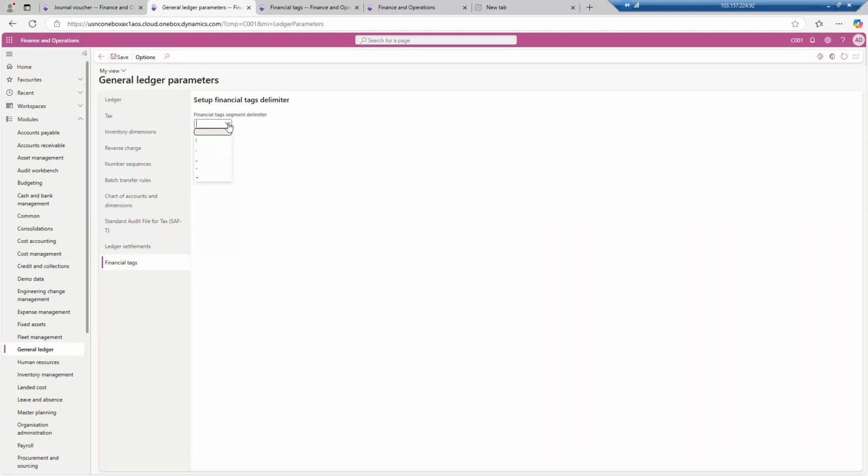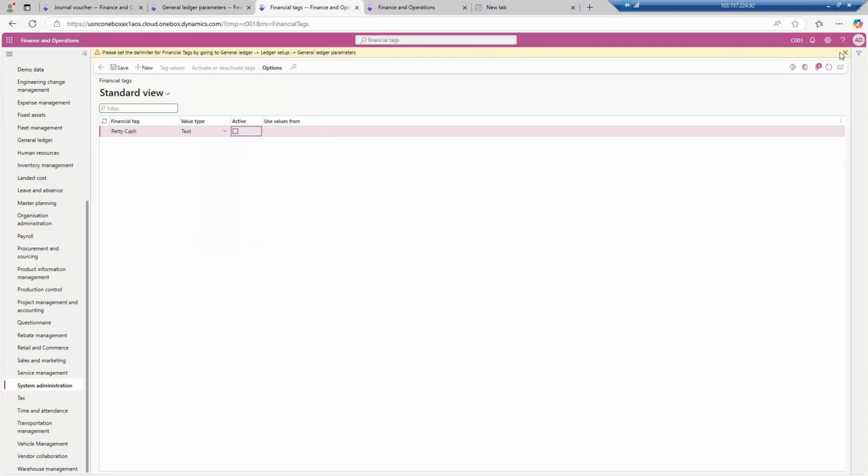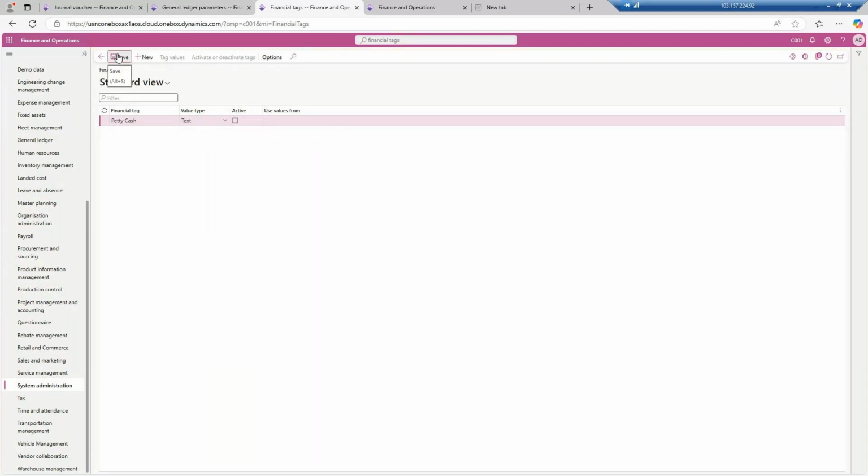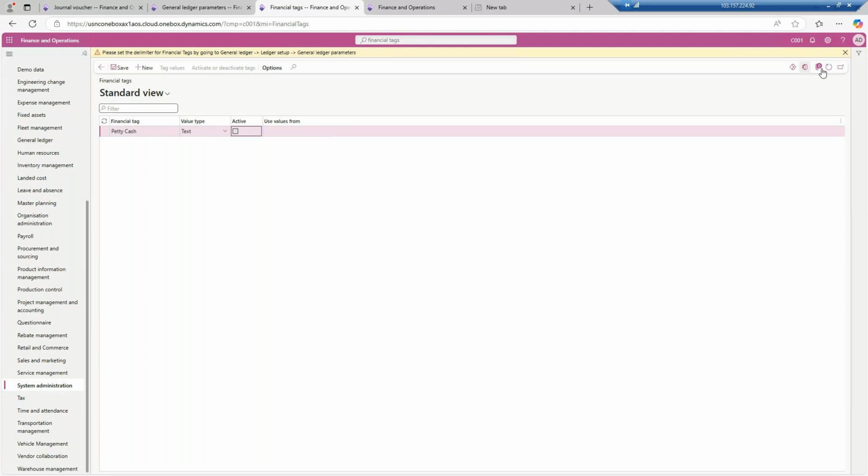And over here we need to select a delimiter. Okay, so for the financial tag, let's say for example, I want this delimiter, this is good for me. I will save it, and now I will go to the financial tag, and now I will try to save it. Please set the delimiter. I will refresh the form once. Okay, save. Just refresh the whole form once.